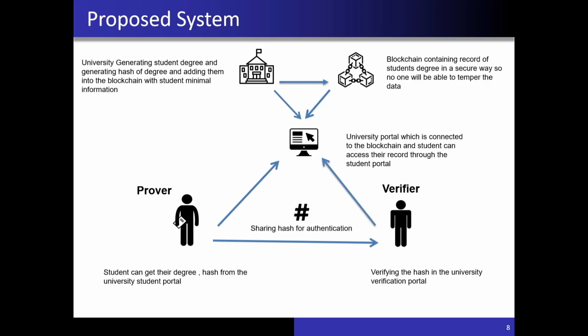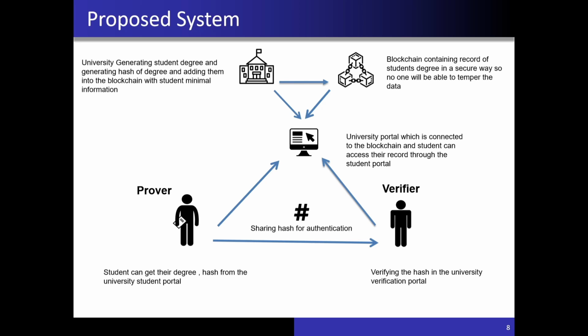In the proposed system, we have a blockchain which is managed by our college or university. The university will be generating a student degree, generating a hash of the degree, and adding them into the blockchain with the minimal information of a student. This blockchain will contain the record of the student degree in a secure way, so no one will be able to tamper the record.